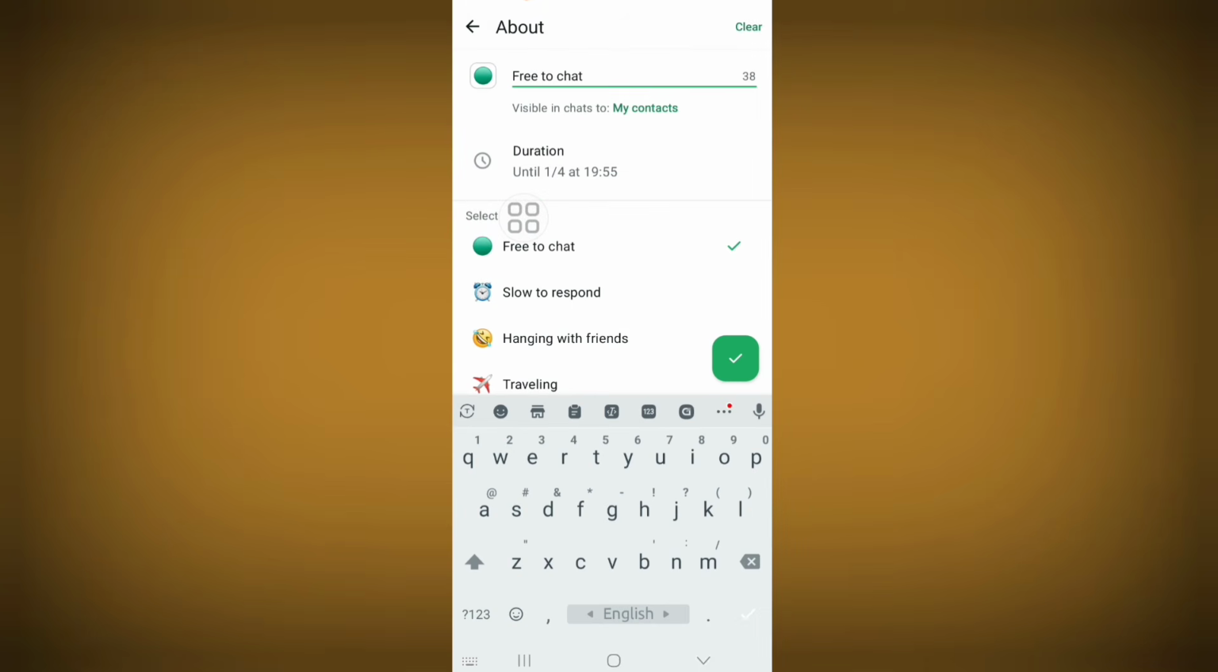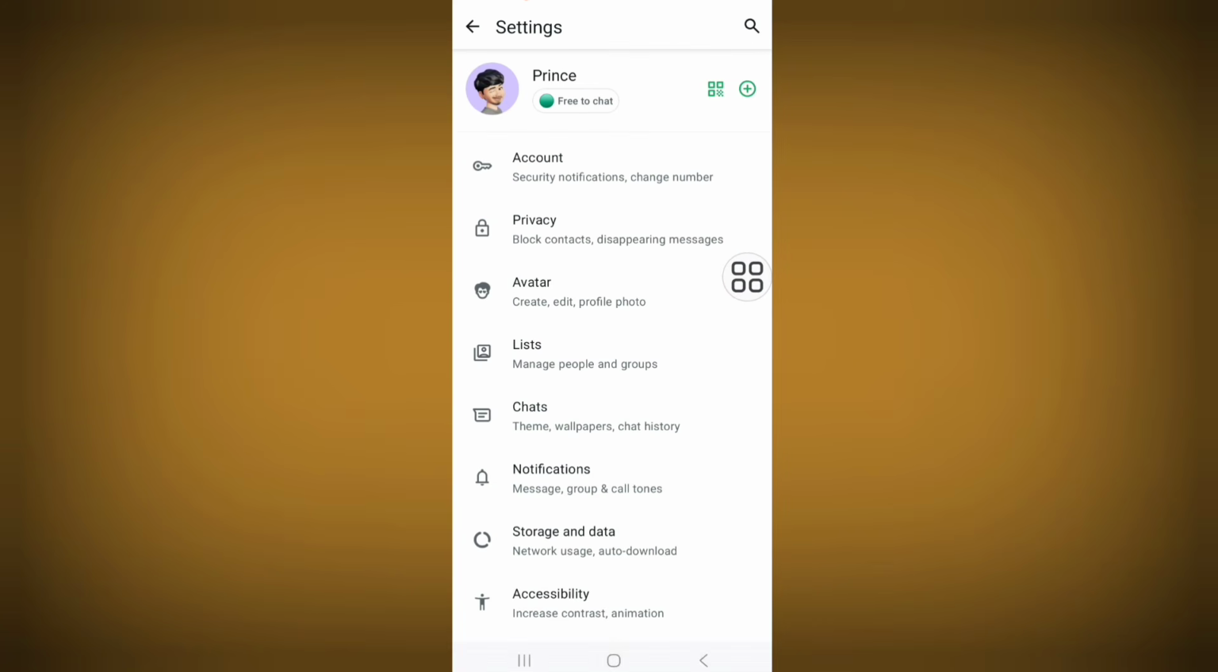Now again click on OK. Now click on tick mark icon. Now your about will not be deleted automatically.